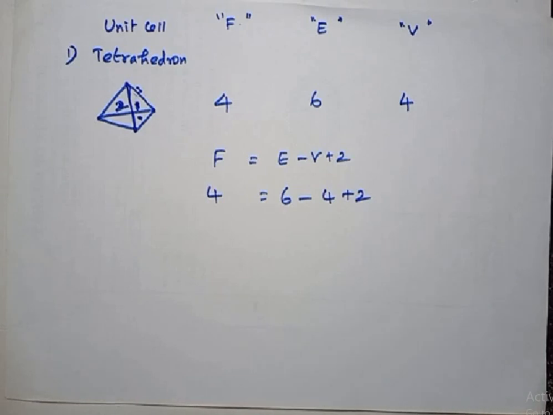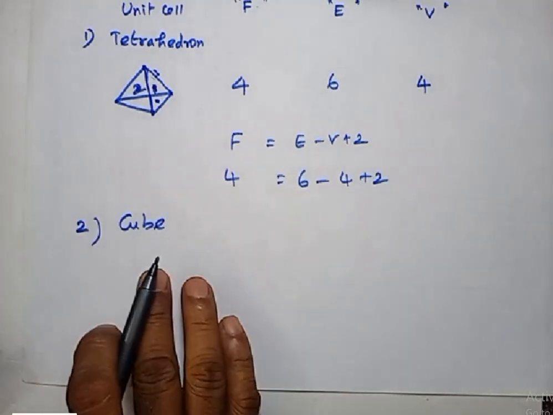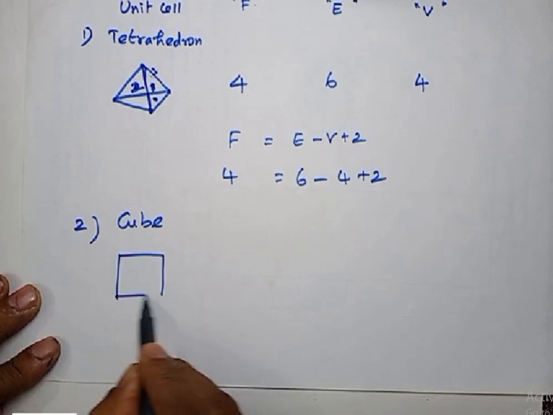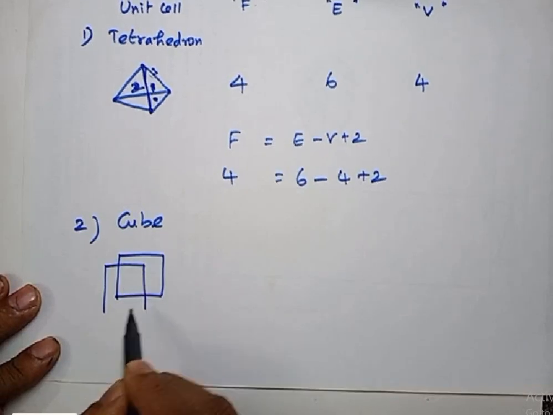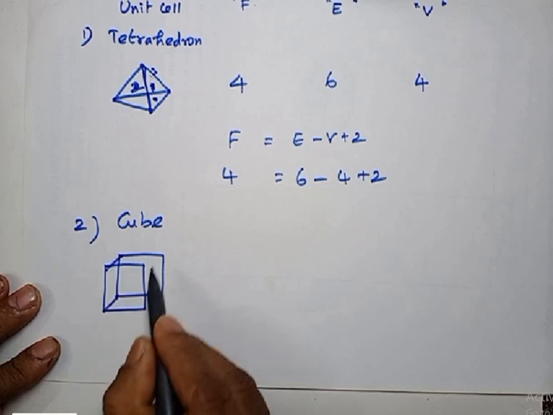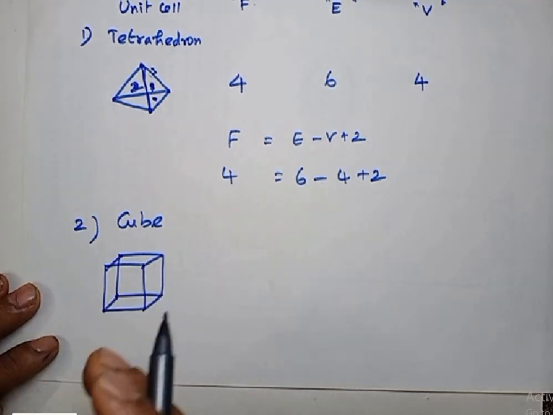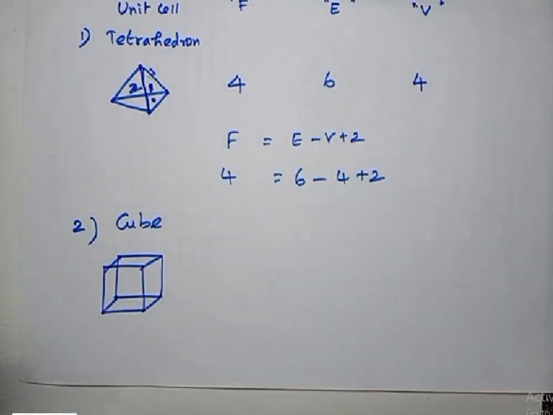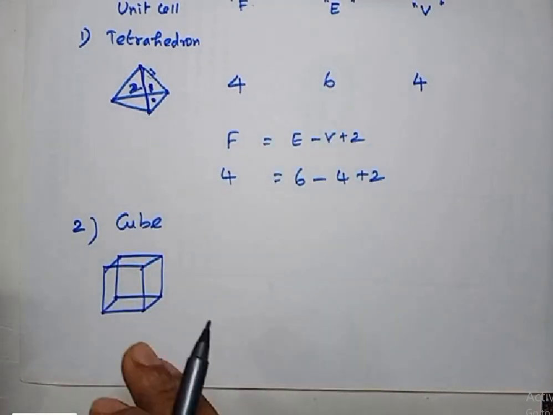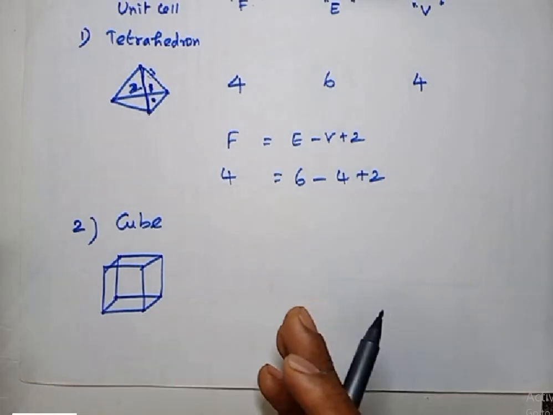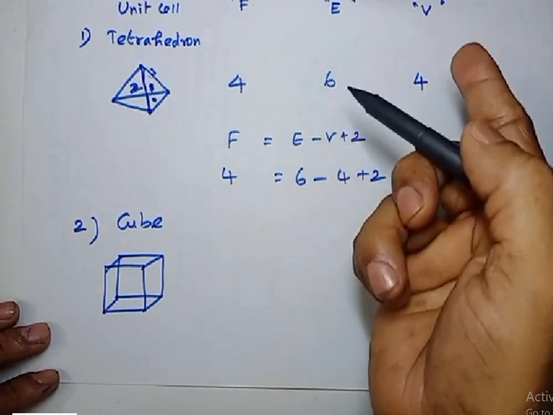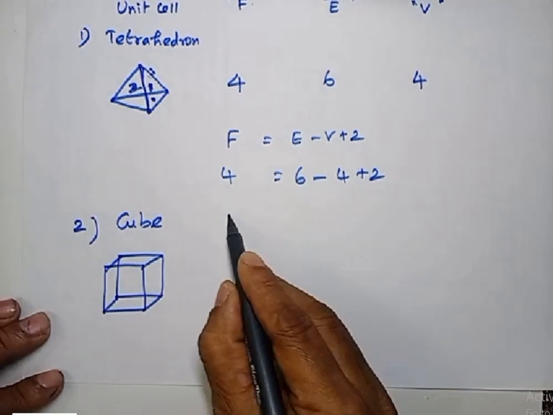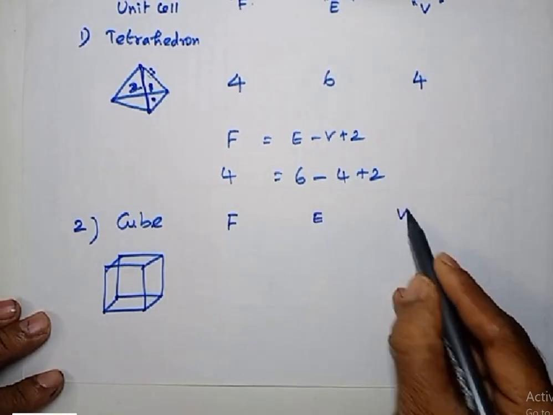Just check it. The second unit cell that I have taken here is the cube. You know very well a cube. Let me draw it here. Suppose you are not able to identify the number of faces, what we can do is identify edges and vertices, then use the formula and find out the faces. So face, edge, vertices.